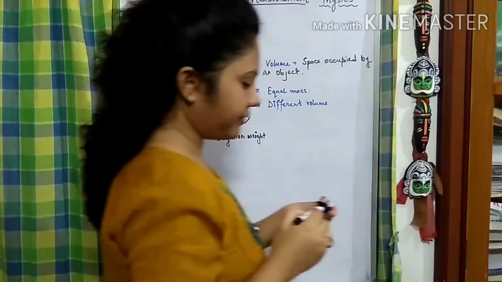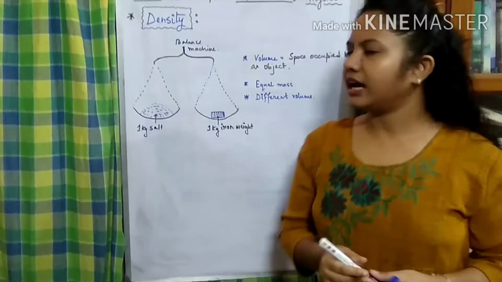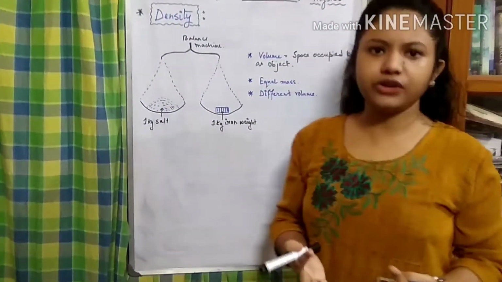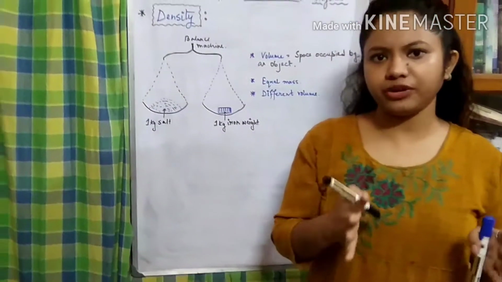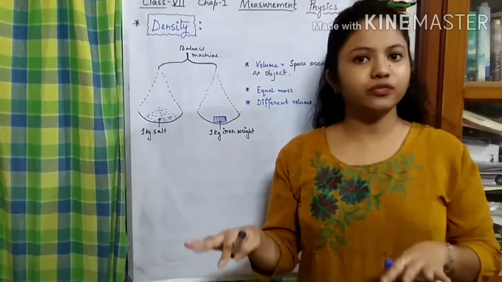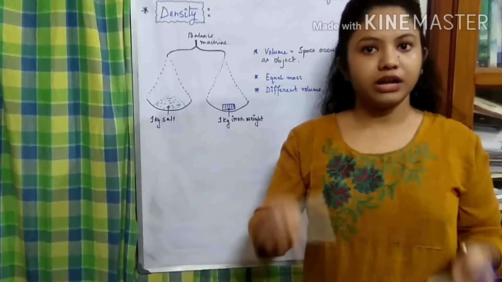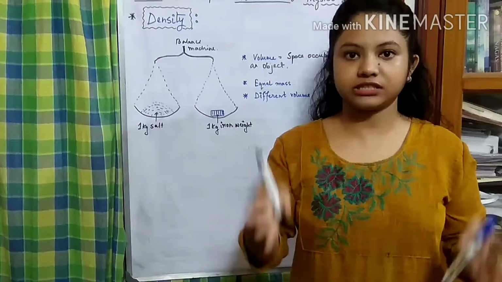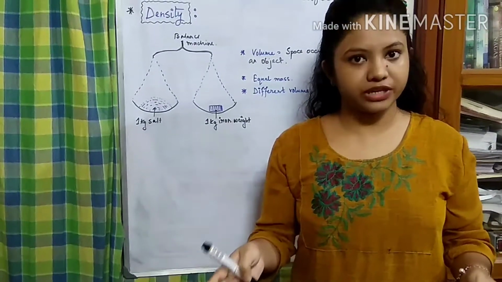So by this definition we can say that if the mass of an object increases or remains constant, the volume will tally with it. If the mass gets increased, volume will increase. Mass gets fixed, volume will be fixed.